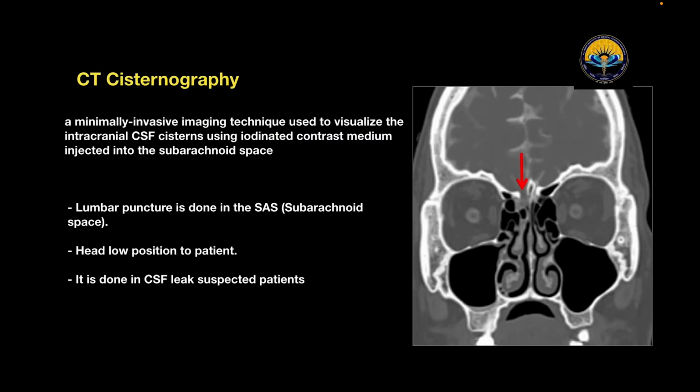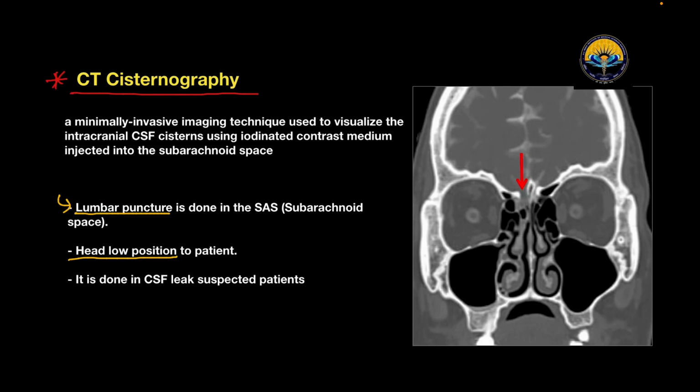Now the next scan is CT cisternography. It is a minimally invasive imaging technique used to visualize the intracranial CSF systems using iodinated contrast medium injected into the subarachnoid space. So here the lumbar puncture is done in the subarachnoid space, right, in head low position, and it is done in CSF leak suspected patients. So this is the CT cisternography.